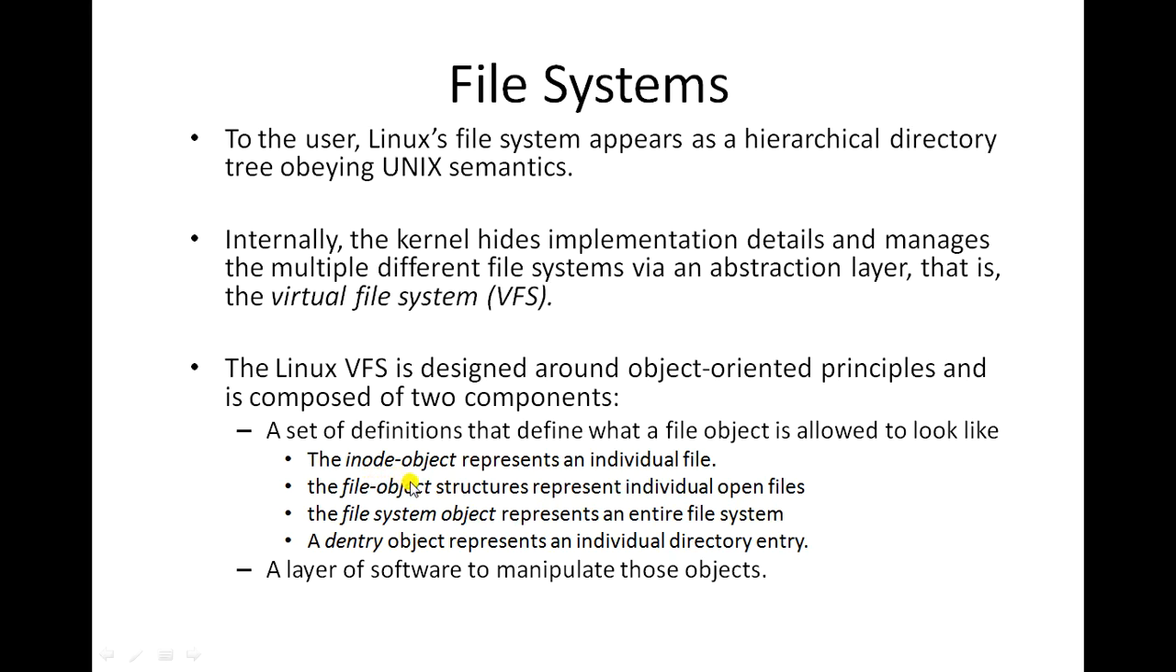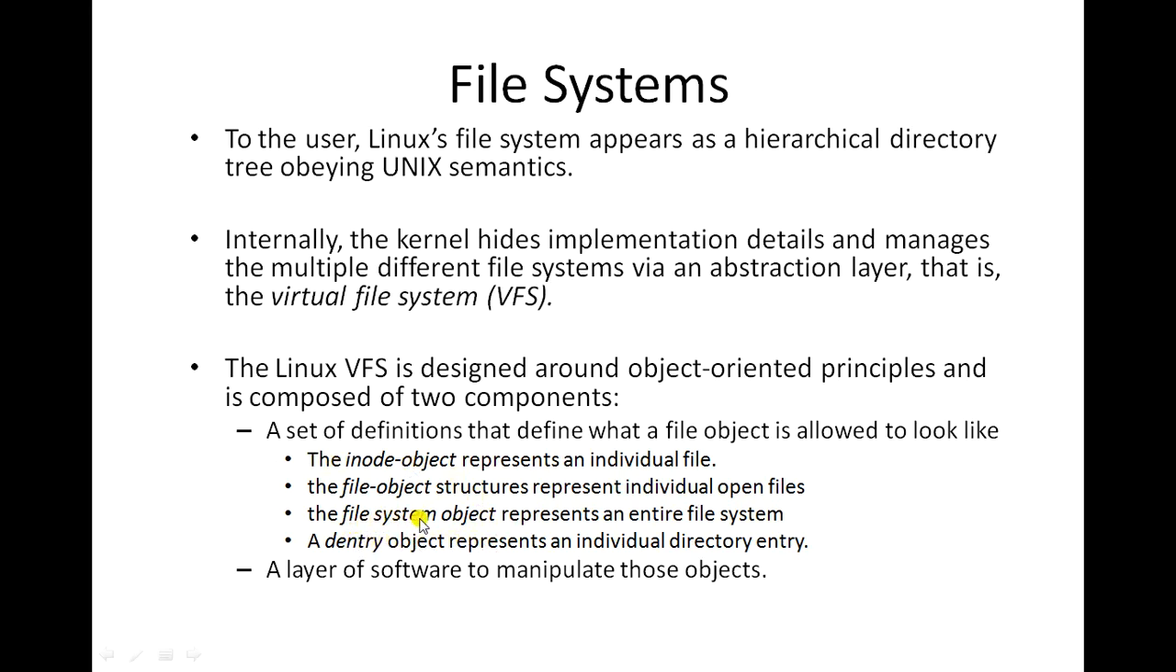First one, inode object. So inode is basically a file identifier and it is unique for each and every file. We know that already. But in case of Linux, we call it as inode object. It is representing an individual file in the virtual file system. The second one is the file object. The file object structure represents the individual open file. So once the file is opened, that is indicated through an object that is called as file object.